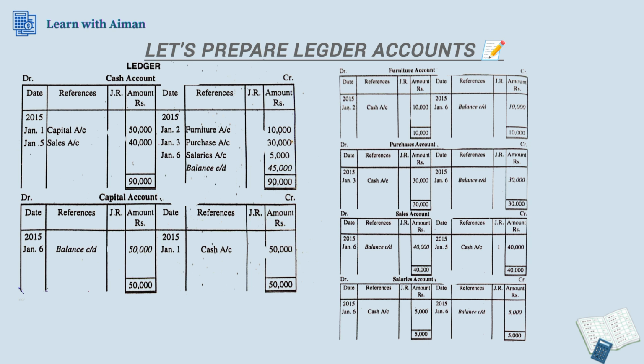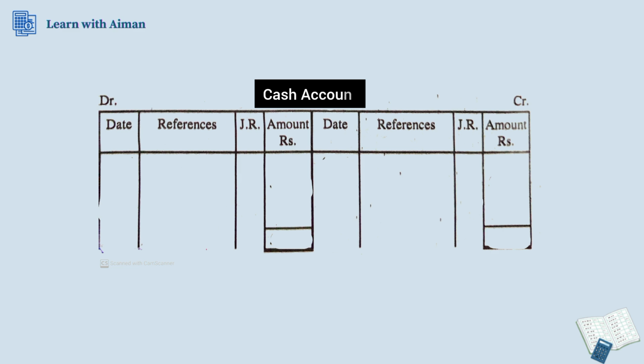Let's put each transaction into our relevant accounts, starting with the cash account ledger. Okay, here's the format of our ledger account. Now the main question is how to take entries from journal to ledger. As we are going to prepare our cash account ledger, we will look at every transaction in the journal where cash is involved.